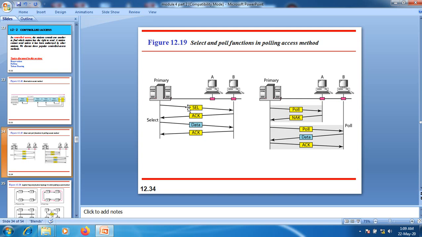For this request message, the secondary station sends the acknowledgement. Once the primary station receives the acknowledgement, it knows that the secondary station is ready to receive the data. Now the primary station sends the actual data over the link. For that data, the secondary station sends the acknowledgement.